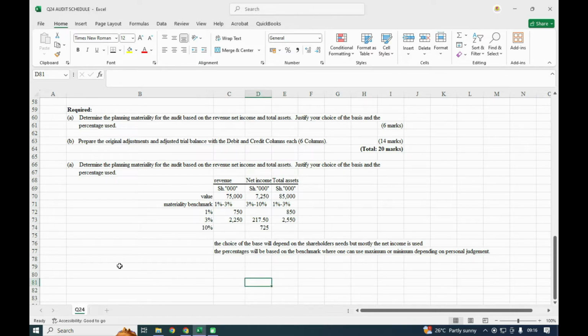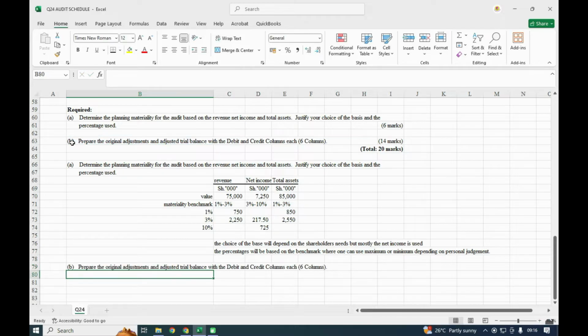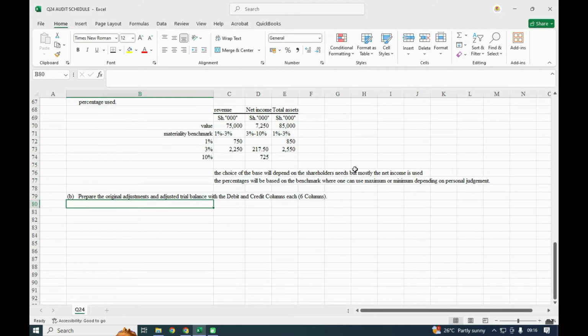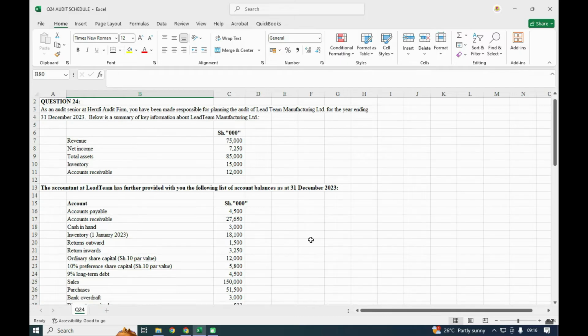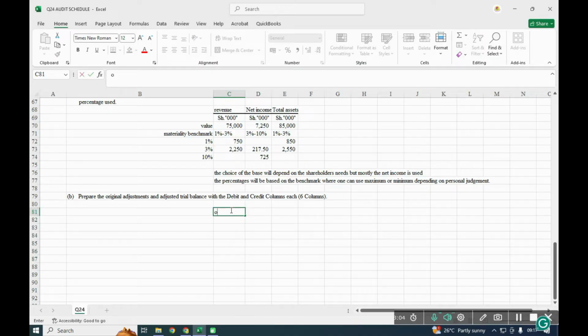So for the second part of the question, we need to prepare the original trial balance. I'll just use here. I'll have the original trial balance. Then remember, you normally have the debit and the credit.